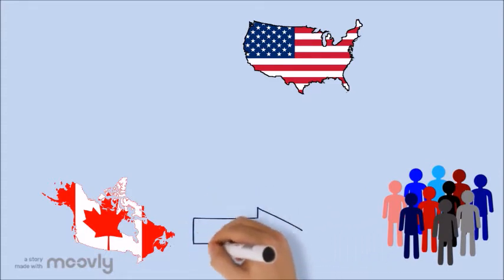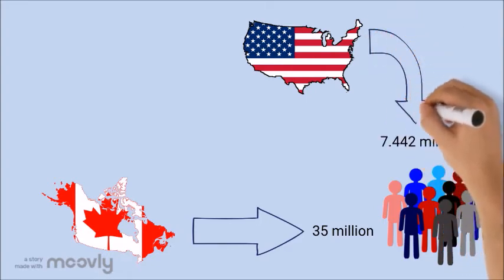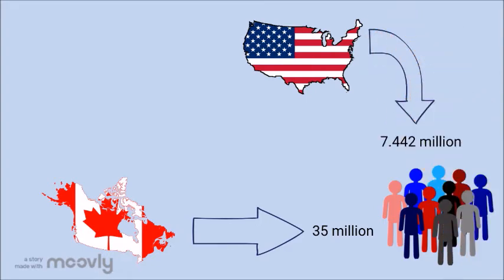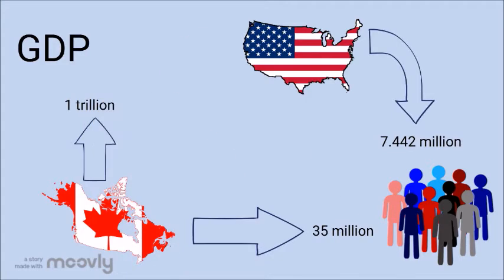First, the population in Canada was nearly 35 million, while the USA was 7.442 million. Because we have a high population, that means we will have high GDP. The GDP in Canada was 1 trillion, and in the USA was 18 trillion.